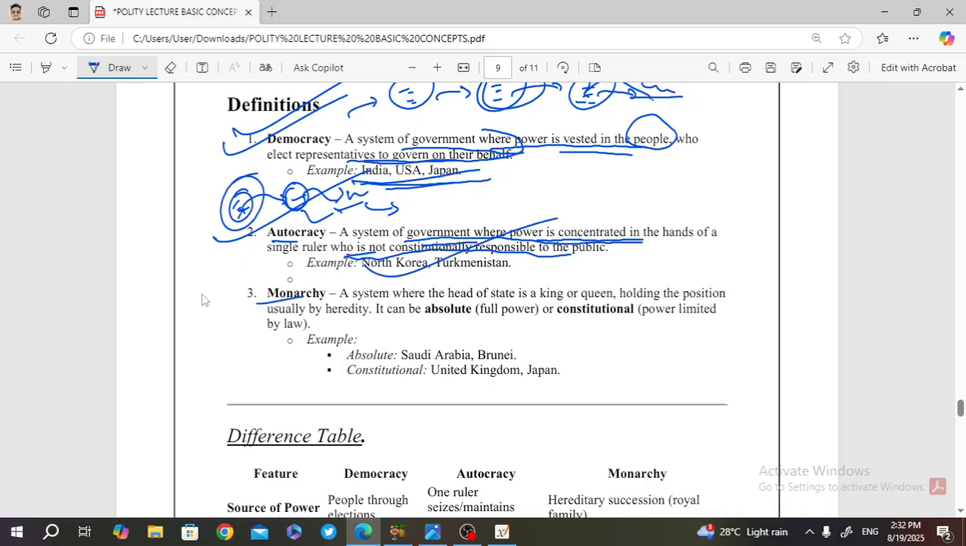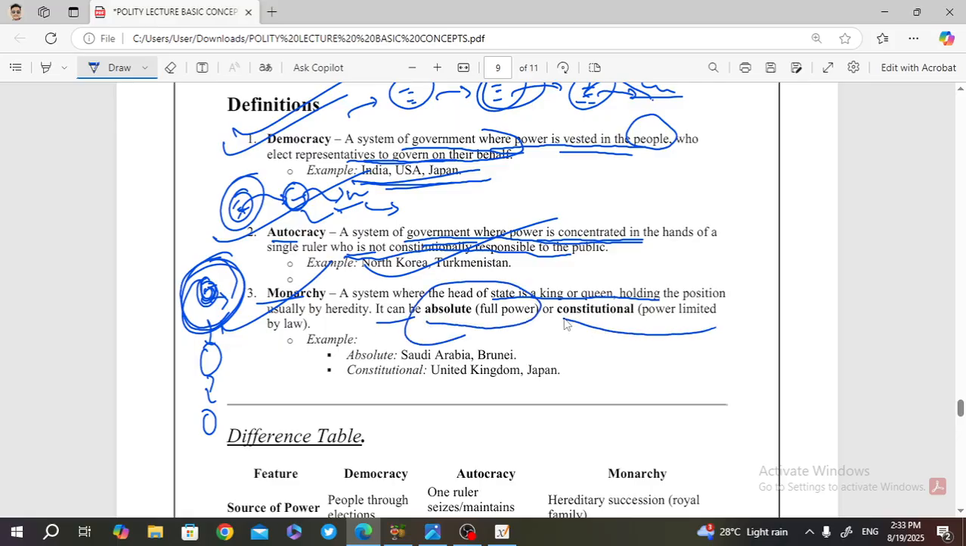Okay, then will be monarchy. As I already discussed, in this village there is a royal family. Whose cricket ground is this? So this royal family's man holds the power to be the captain of the team. This captain position is inherited generation after generation, and this system is known as monarchy. The head of the state is a king or queen, usually holding the position by heredity. It can be absolute, meaning full power, or constitutional, meaning power limited by law. If he follows guiding principles, then it is constitutional monarchy; if he acts on his own whims, then it is absolute monarchy. Absolute monarchy is seen in Saudi Arabia, Brunei, but constitutional monarchy is seen in the UK.